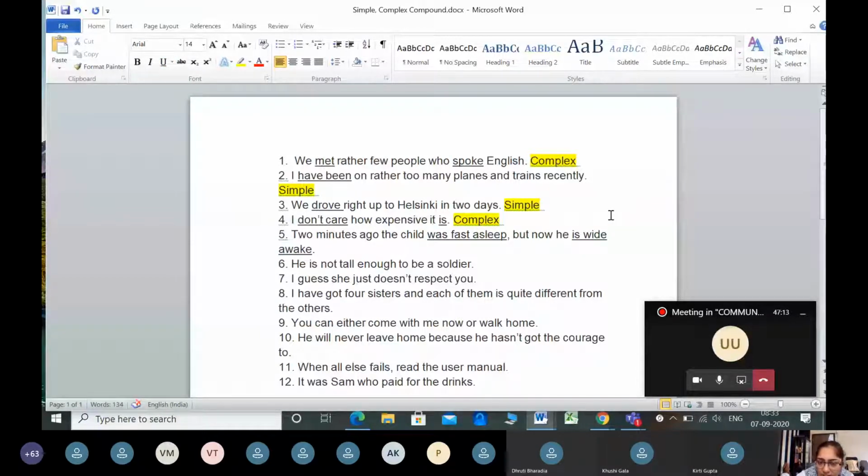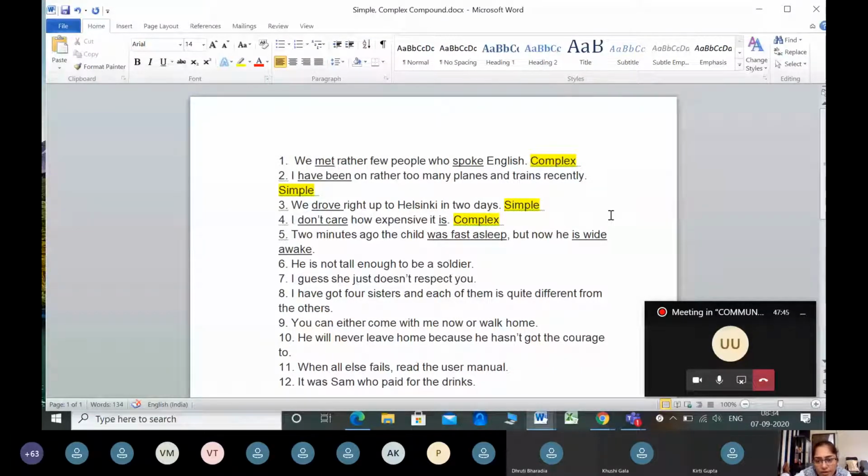Actually, if I say was asleep, that also is a verb, but in was fast asleep, fast is adding more meaning. It is a description. It becomes a part of the verb, and such extended verbs are called verbal clauses. All right. But you don't have to worry about that. Is wide awake is the verb here. Is awake or is wide awake, all three also can come into a verb. It is a verbal clause.